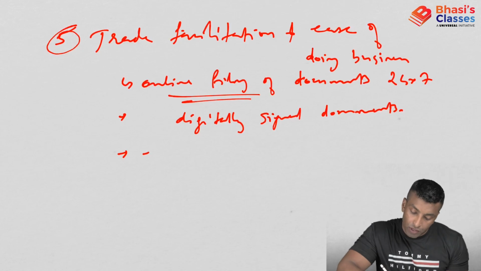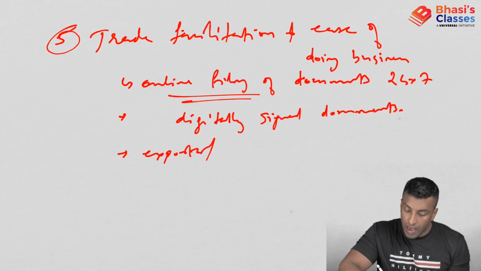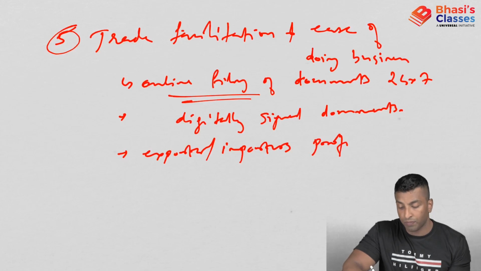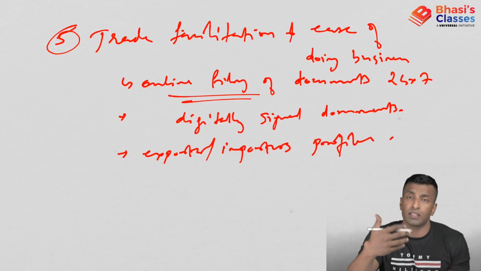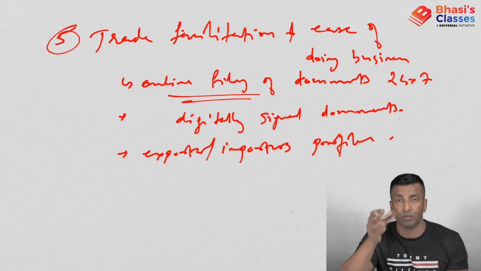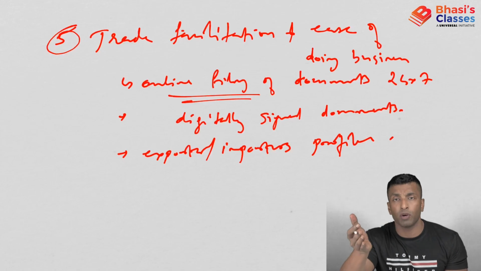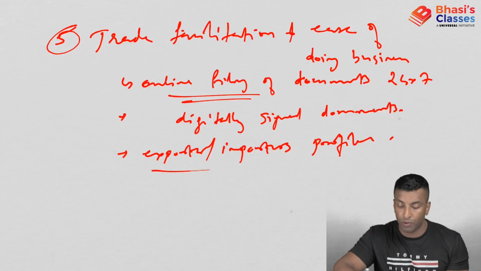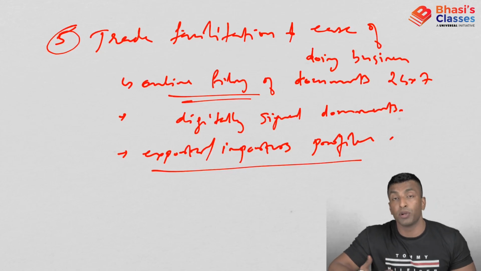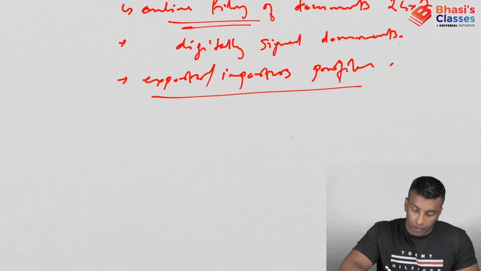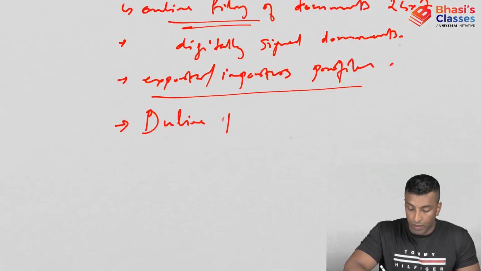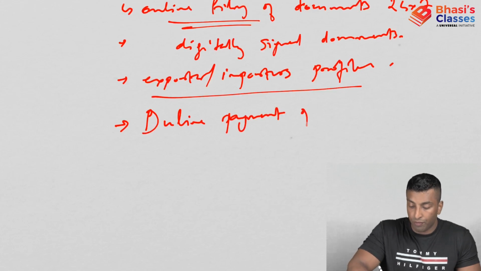Third point, the exporters and importers profile will be created. Okay, why is it done? Because otherwise every time when you export or import, you have to produce the same documents again and again. So some of the permanent documents you can keep permanently once you create the profile. So the exporters and importers profile will be created, which helps you from producing the documents again and again. Okay, next point, facility for online payment of fees.